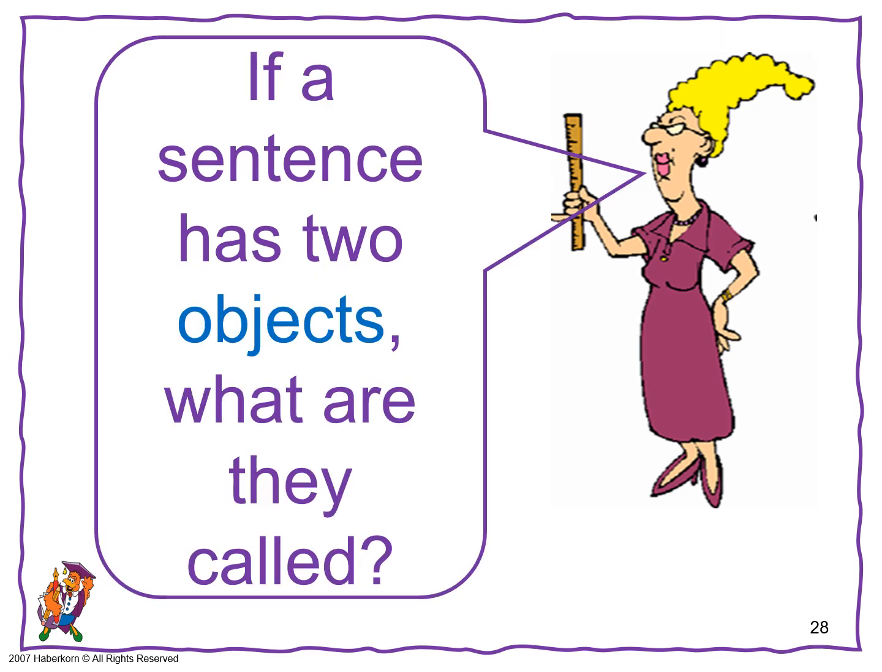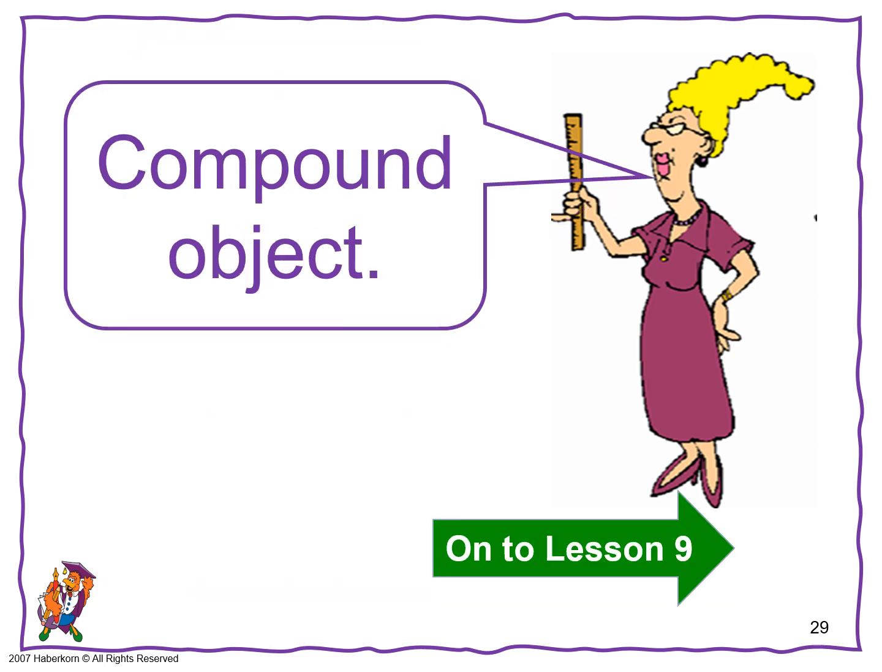If a sentence has 2 objects, what are they called? Compound objects. Again, you can have multiples of those as well. Okay, on to lesson 9.